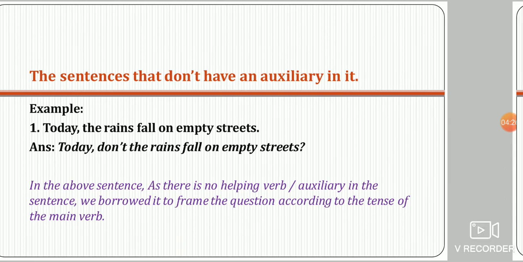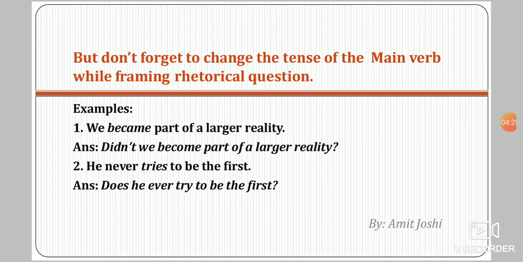Okay, now see, but don't forget to change the tense of the main verb while framing a rhetorical question. This is important. When you frame a rhetorical question, sometimes we forget to change the verb from past into present or any other form. See the example, we became part of a larger reality.